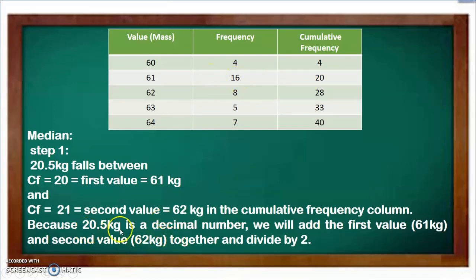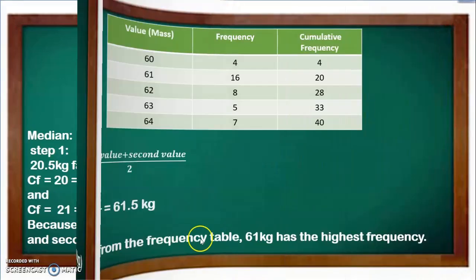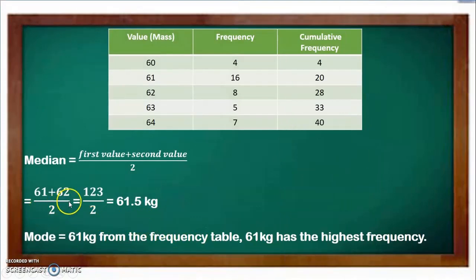So since we have a decimal number, 20.5, we add 61 plus 62 divided by 2. That gives us 123 divided by 2, and that's 61.5. So 61.5 is the median.